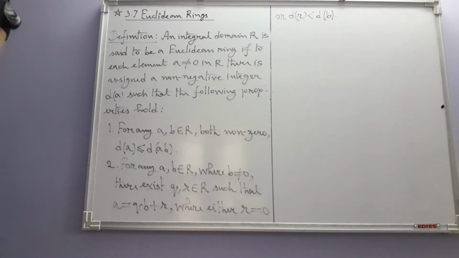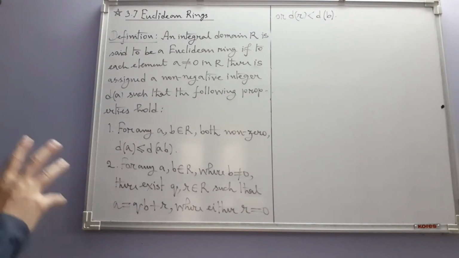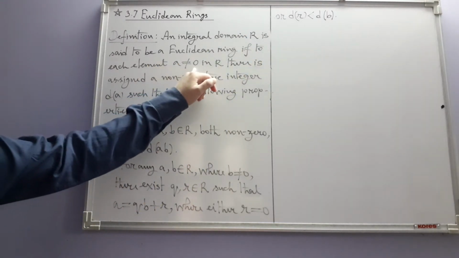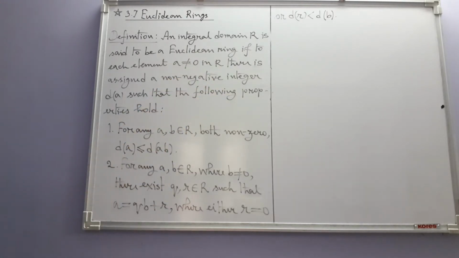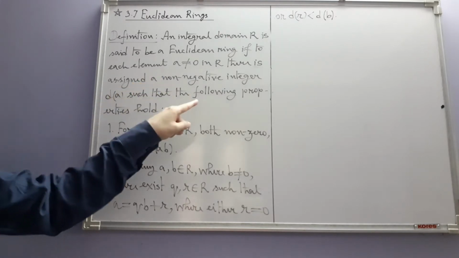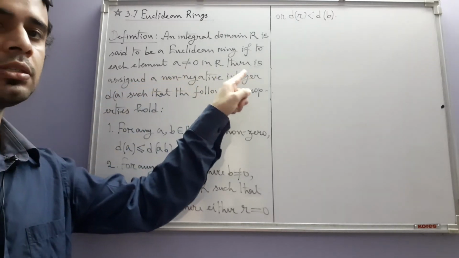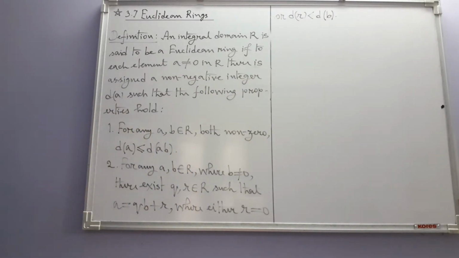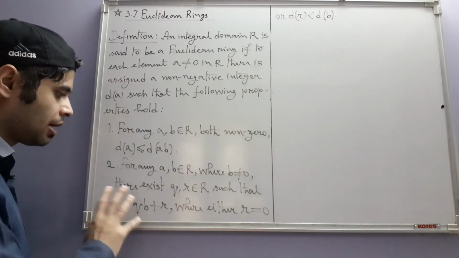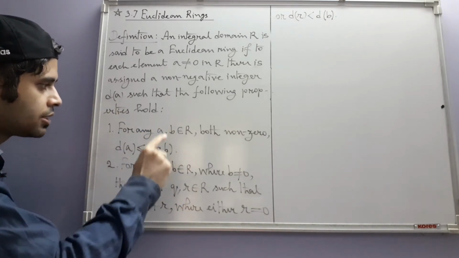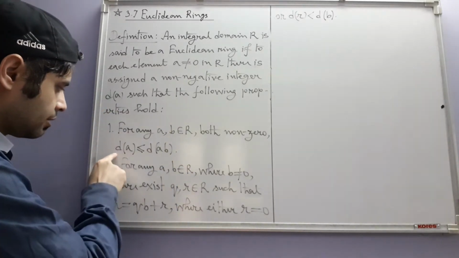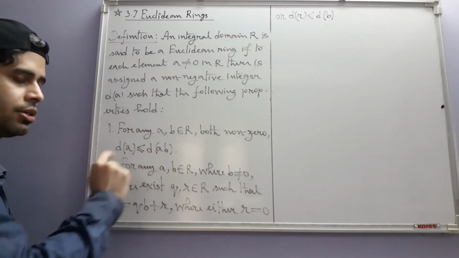So let us see what this definition says. We are starting with an integral domain R, and to every non-zero element in R we are assigning a non-negative integer d of a. That means this d is a function which takes as input non-zero elements in the integral domain, and the outputs are non-negative integers. Now what do these two conditions say? The first one says that if we have two non-zero elements in the ring, then the d value of a is less than or equal to the d value of ab.